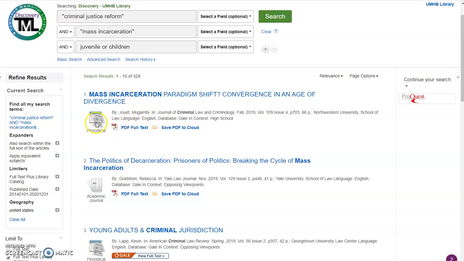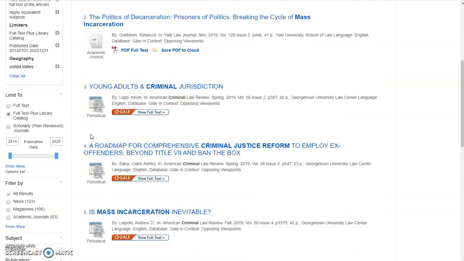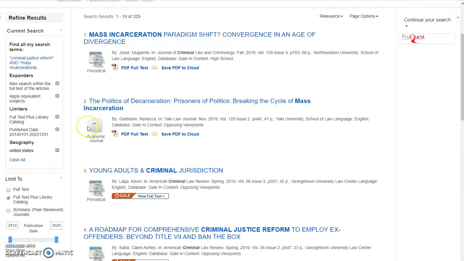So again, we have periodicals here, academic journals. The difference is academic journals are written by scholars who have studied a particular subject, have an advanced degree in it, and then write about it. Articles and periodicals can be excellent. They are generally written by people who are professional writers who have researched a topic and then write about it. But they're not necessarily experts in what they're writing about. You can go directly to the PDF should you wish to do that.